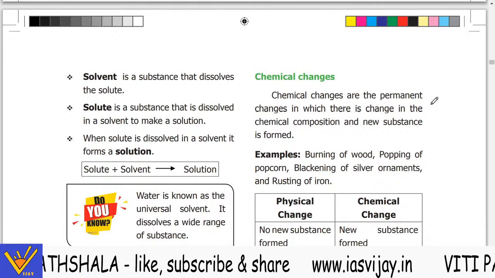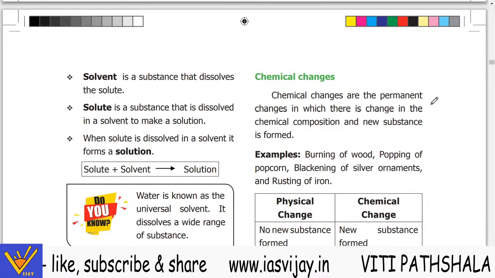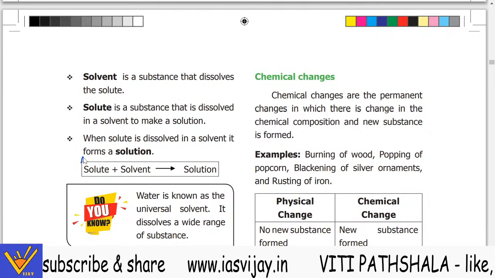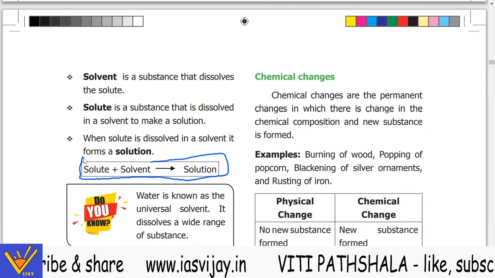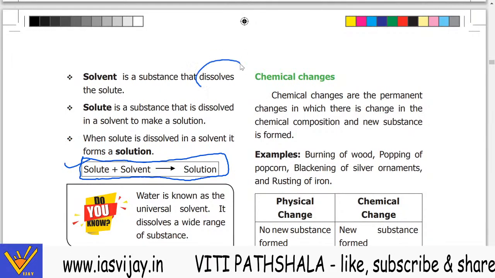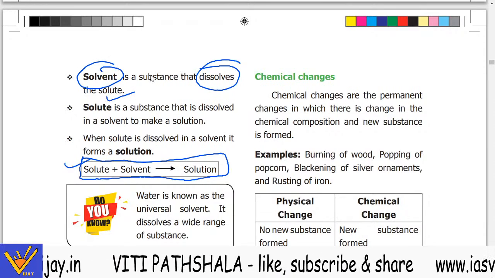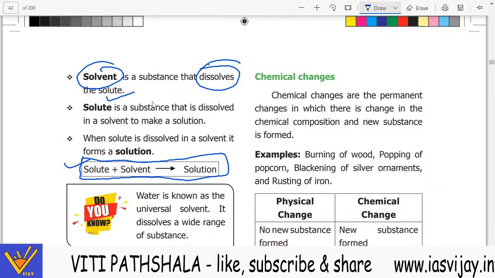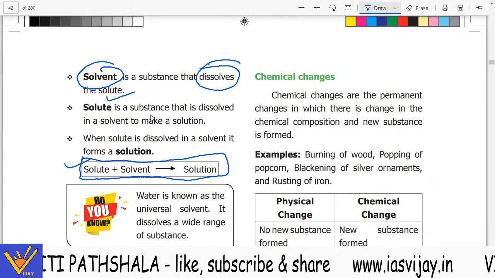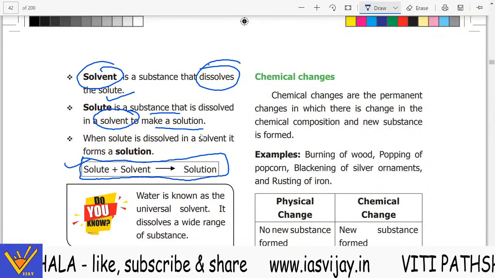क्या क्या है? Solute, solvent and solution. Solvent plus solute is equal to your solution के बराबर होते हैं. Now सबसे पहले, what is your solvent? Solvent आपका जो एक ऐसा substance है जो कि dissolve कर देता है solute को. Solute वो substance है that is dissolved in a solvent to make the solution.